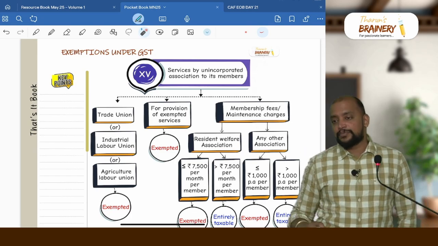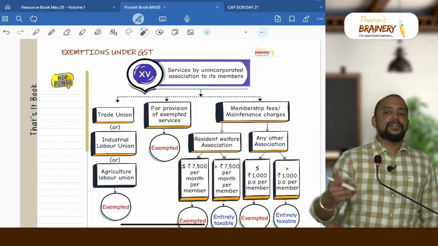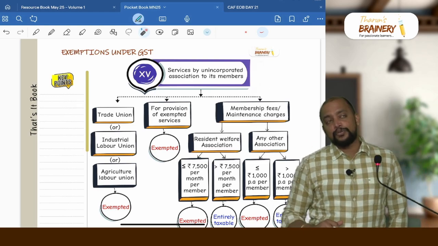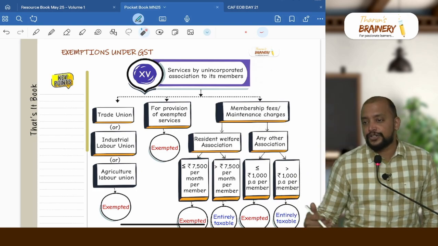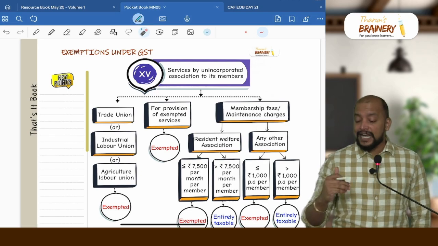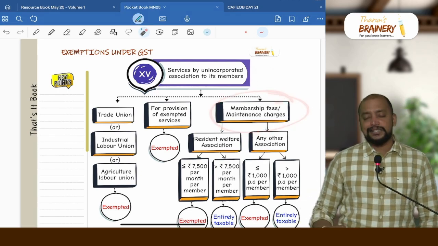Example, electricity is exempted. If the association is giving electricity generated by them to the members, then also it will be exempted. And one more point, healthcare service is exempted. If the association is providing vaccination to its members, that is also exempted because the underlying service itself is exempted. Then membership fees or maintenance charges.